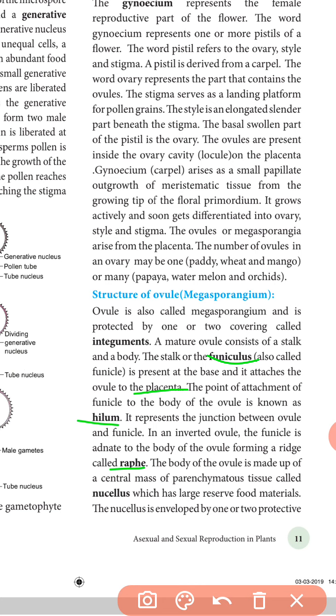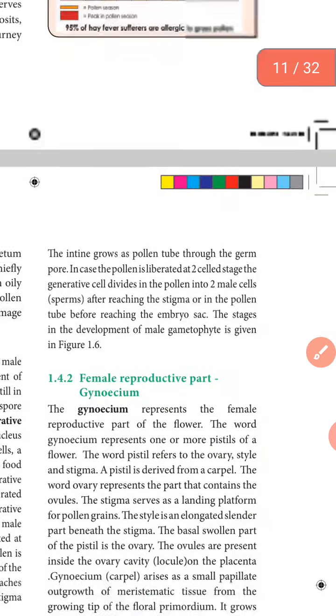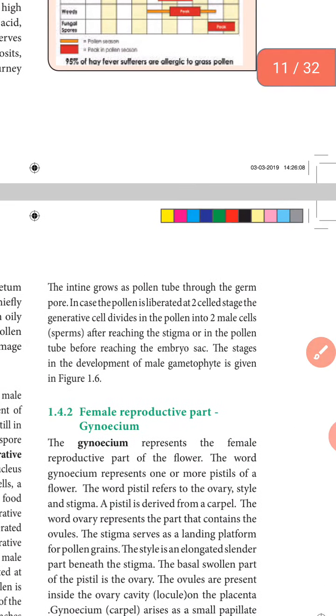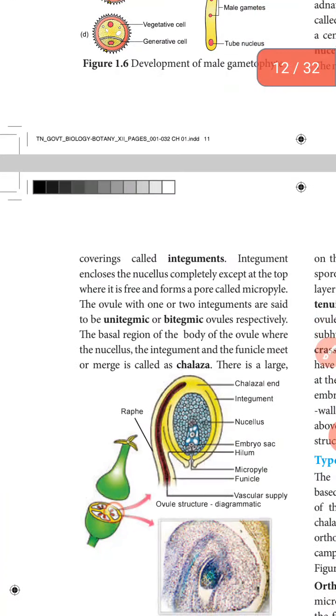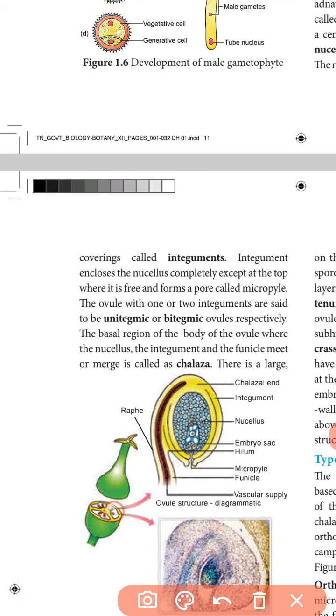A mass of parenchymatous tissue has a large reserve of food material present in the ovule. This layer is known as the nucellus tissue. The nucellus is covered by one or two layers. This one is the integumentary part. This integumentary part encloses the whole ovule, except at one or two places. This place is known as the micropylar region.